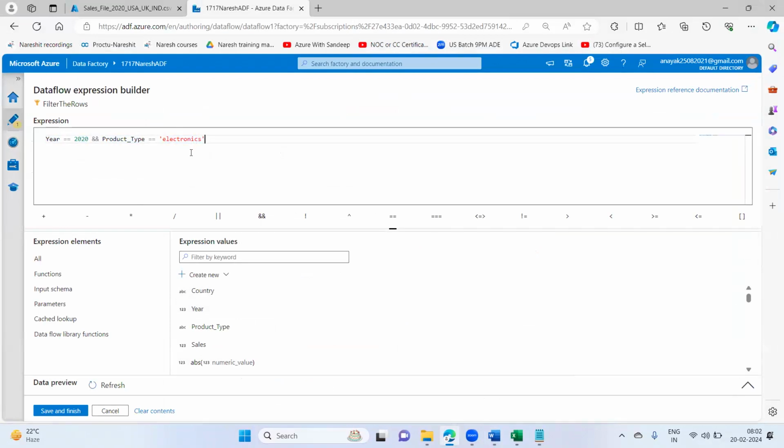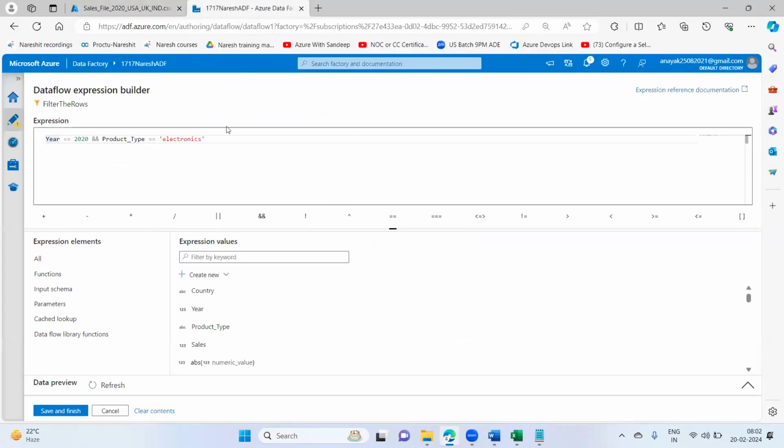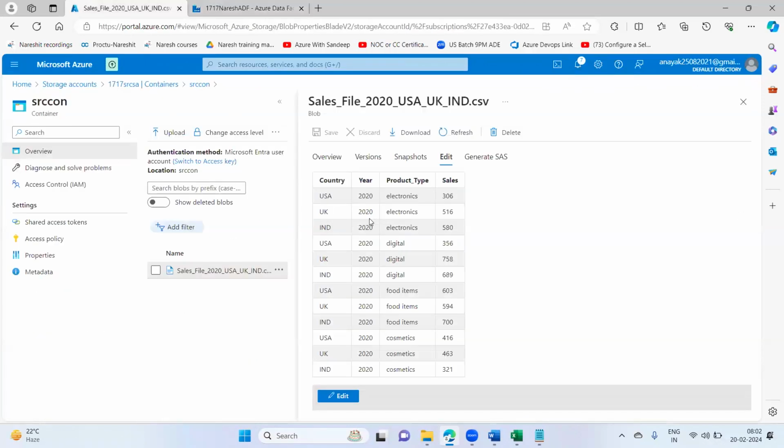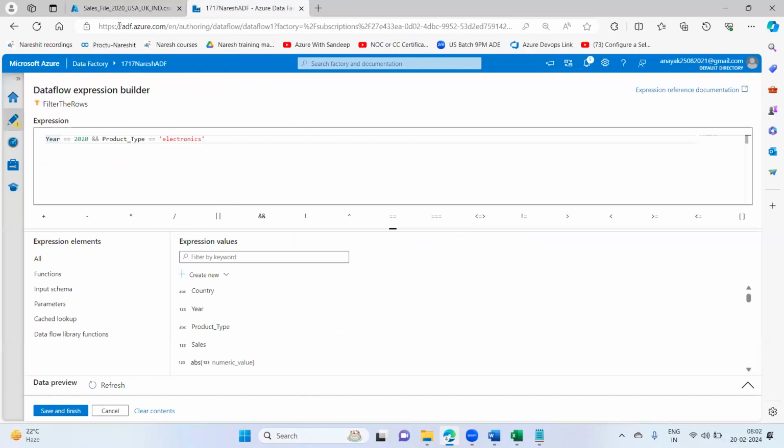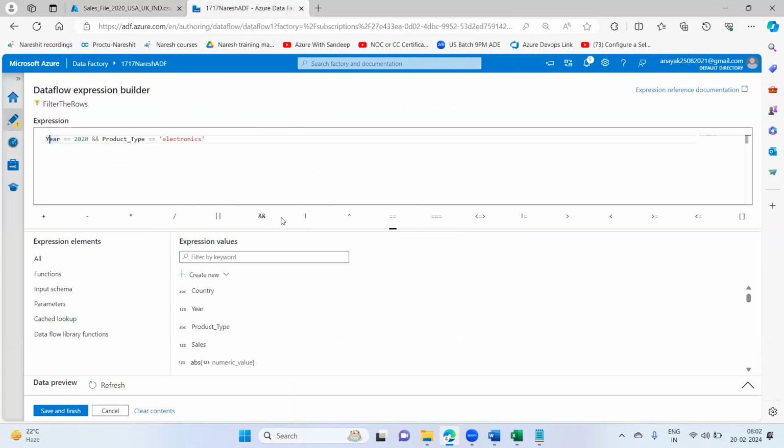And also, the columns you mention here should be there in your file also. Please remember, always check the source files in transformations especially, because here we are not copying all the data as it is. We are copying the data in transformations based upon the business requirements. Suppose you mention year 2020 and the year column itself is not there in the file. So what will happen here? You will not get any data in the output in your destination, and you will get confused why it is happening.